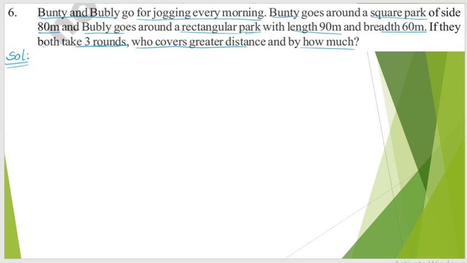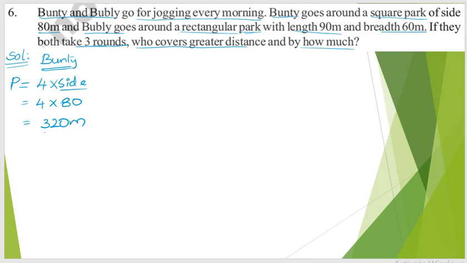First of all, we are going to talk about Bunty. Bunty is moving around a square park, so we need to consider the perimeter of a square. So what is the perimeter of a square? 4 into side, which is nothing but 4 into 80, the side length of Bunty's square. So 4 into 80 is nothing but 320 meters.